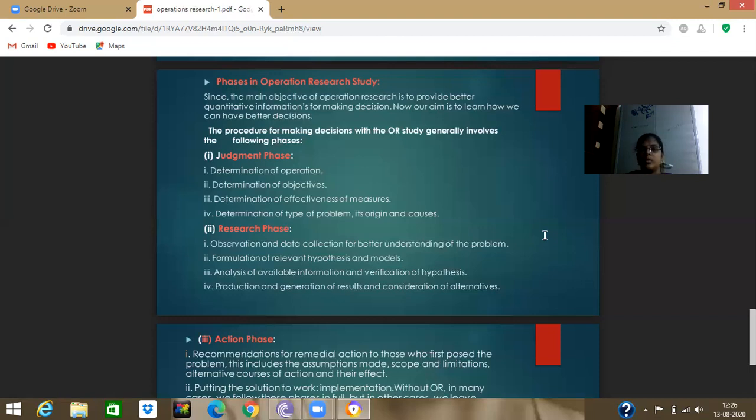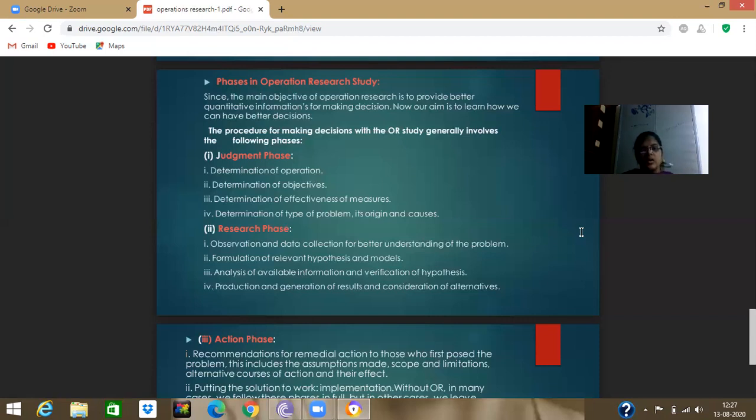You can give one sample to a person and ask how tasty it is. That is the judgment phase: determination of operation, objectives, effectiveness of measures, type of problem, its origins and causes.